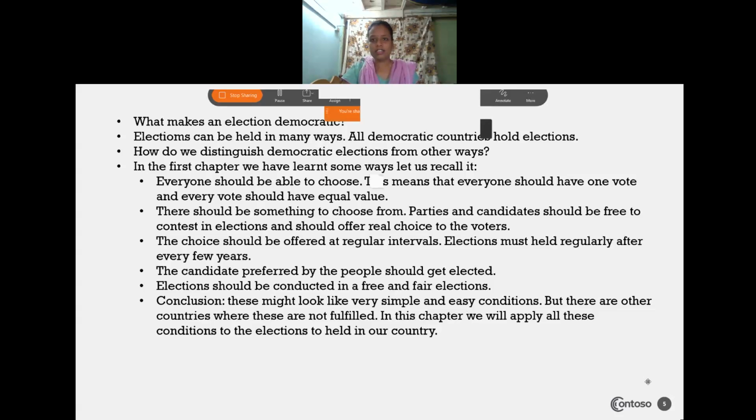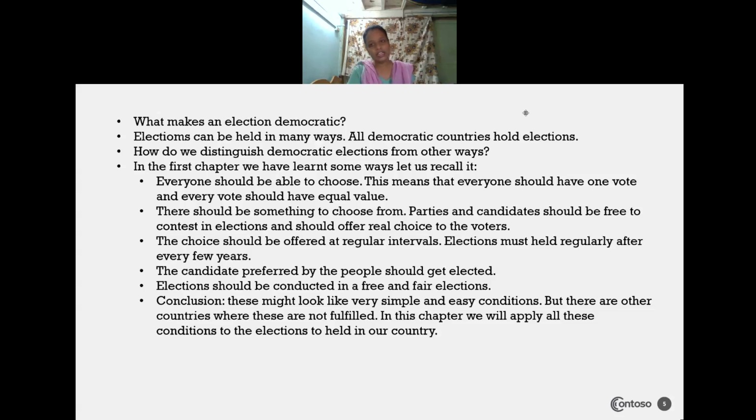So, in the last class, we discussed electoral politics. A new chapter was started for grade 9, and we learnt about political parties and the electoral system: how elections are conducted, why elections are conducted in a democracy, why it is important, and what its functions are.